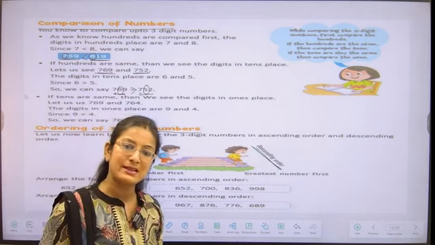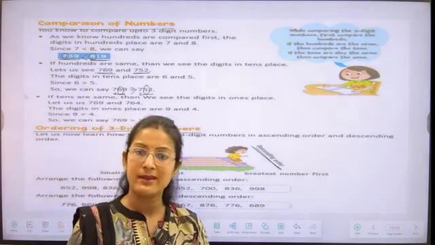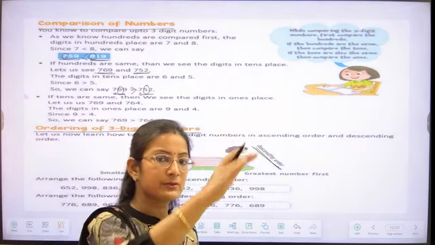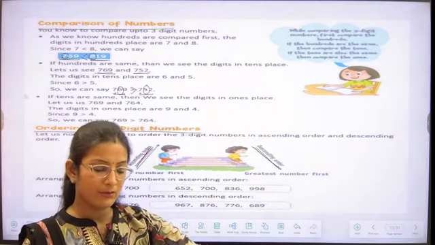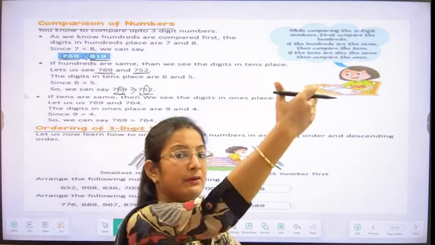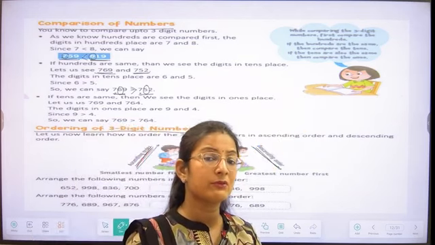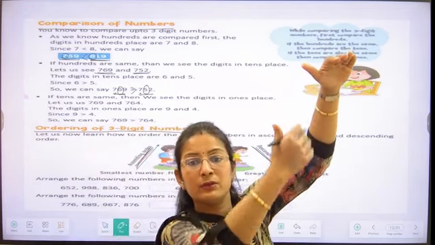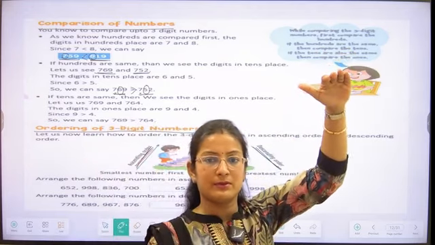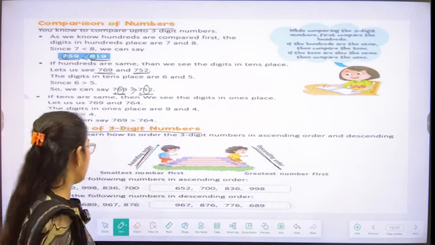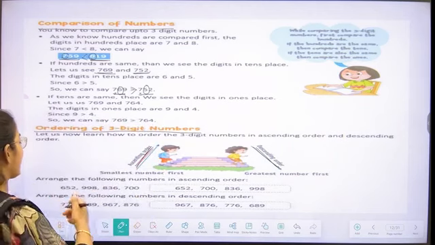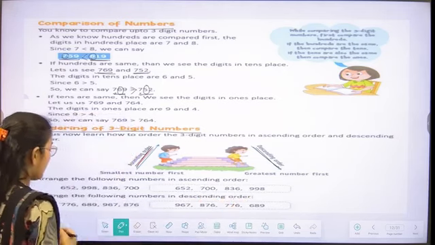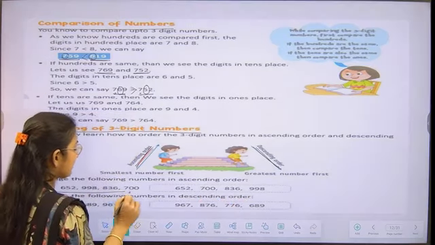So everyone is understanding how we can write the numbers in ascending order. Ascending order says what, students? We write the numbers from smaller to bigger. And if I say you have to write the numbers in descending order, then you have to write from bigger to smaller numbers. Let's do it with me. Let's say we have to arrange the following numbers in ascending order. So we have the numbers with us.